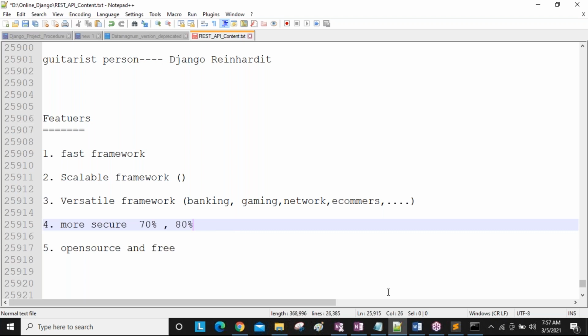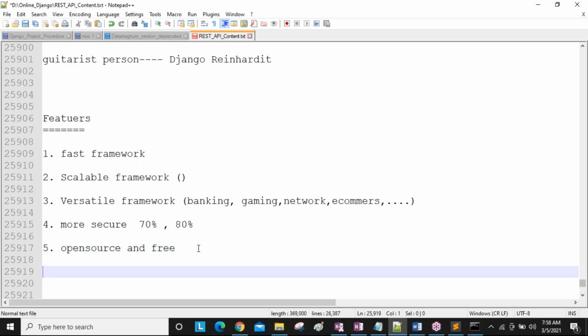For example, right now, go to the training app you are using, go to the meeting app you are going to use. These applications we are only using, but we are not seeing the internal code, what platform they are using to develop them. But in Django we can see all the existing code. Using this code we can develop our own code. That is what we call open source.